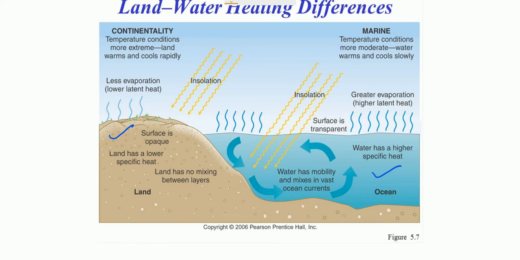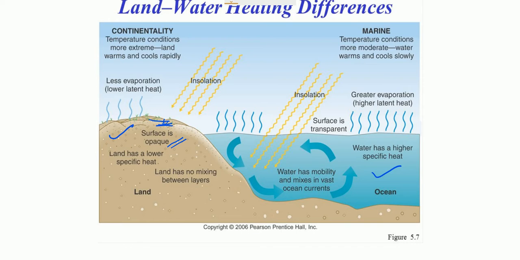Land is opaque, that is, light cannot pass through; sunlight cannot enter deep into the earth's interior. Sunlight can hit only a thin layer of the earth's surface, maybe around 10-20 centimeters only.